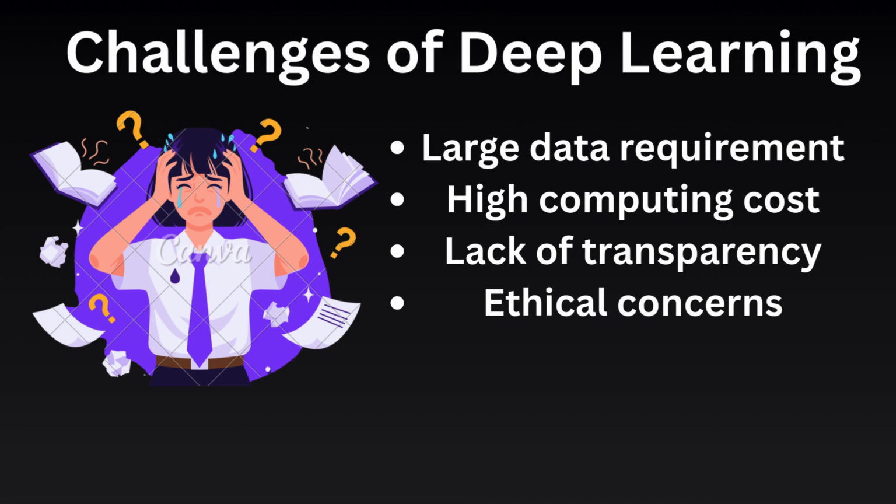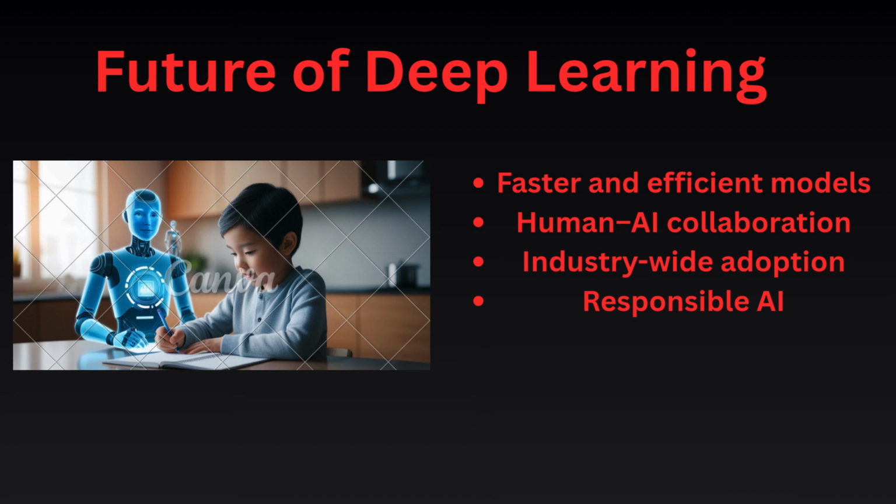Addressing these challenges is essential to ensure that the future of deep learning is focused on building faster and more efficient models that require less data, less energy, and lower computing power. Researchers are working on improving algorithms so that AI systems can deliver accurate results more quickly and at lower cost. Another important direction is human-AI collaboration. Instead of replacing people, deep learning systems will increasingly assist humans by supporting decision-making, improving productivity, and reducing workload.